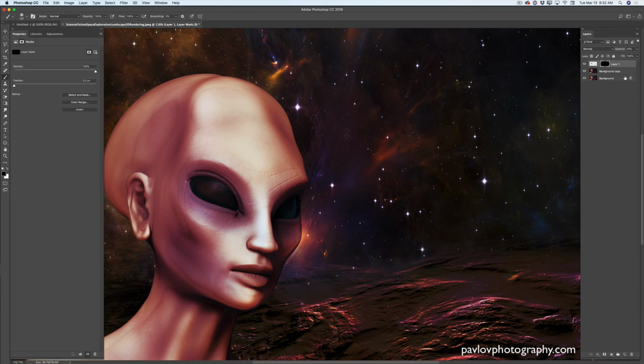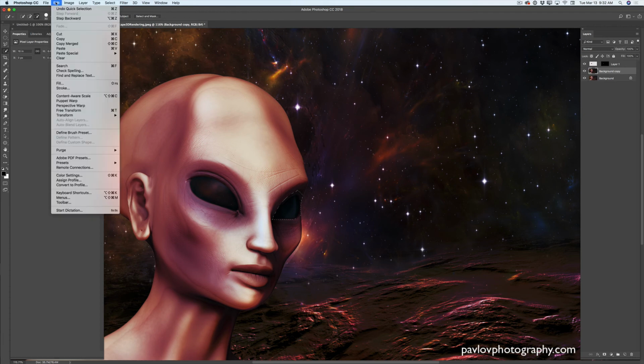And I will do the same with another eye. I will highlight my background layer, entire image. I will switch to the quick selection tool and I will select the second alien eye. If you made any mistake, you selected more than you wanted, simply click on the brush icon with minus sign in the options bar and paint out part of your selection, just like that.